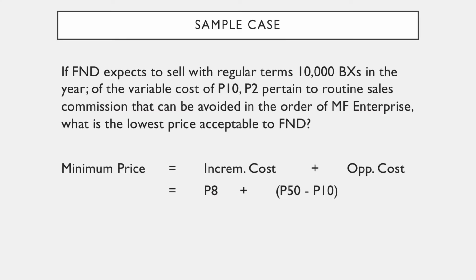Meaning, not all variable costs would be incremental in this case. Incremental cost of 8 pesos plus the opportunity cost of regular price 50 less regular variable cost 10. 50 minus 10 is 40. We would have a minimum price of 8 plus 40, that's 48.